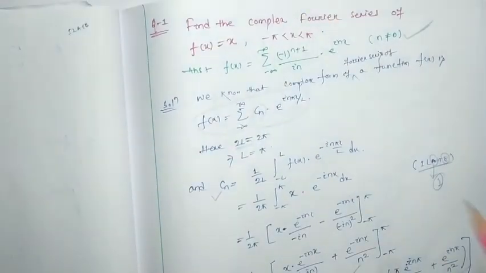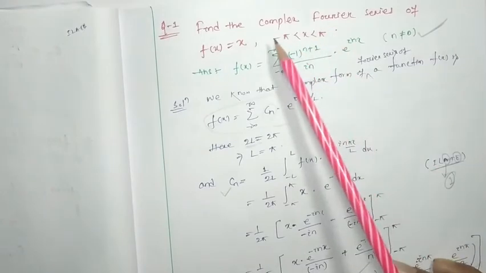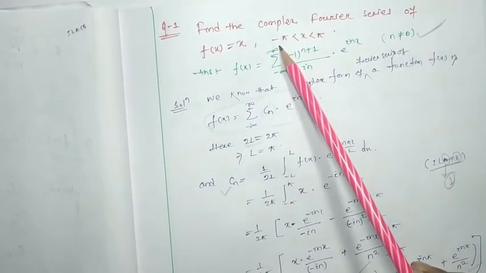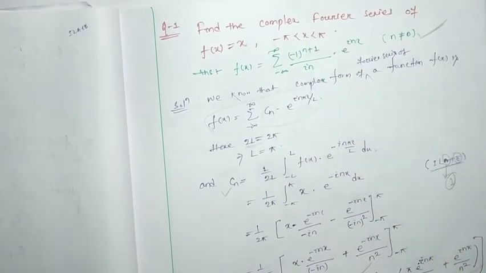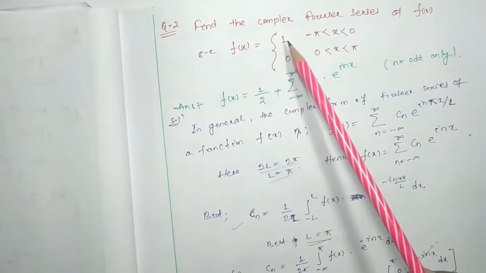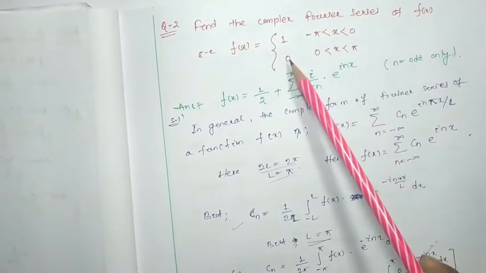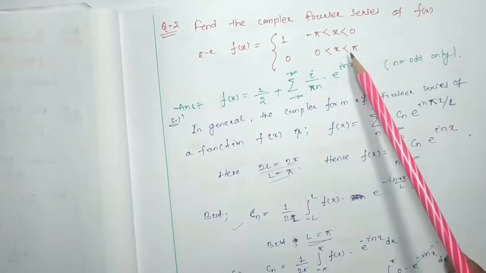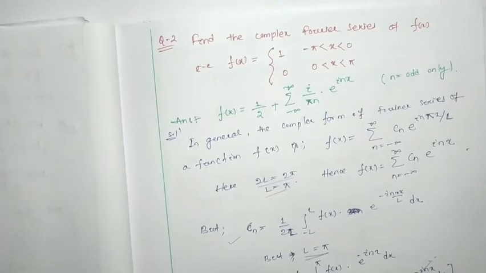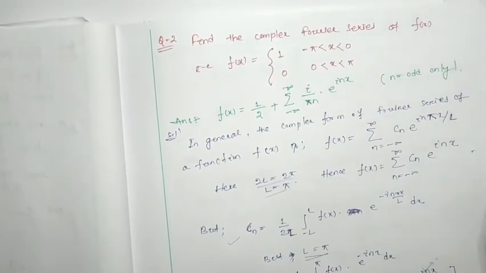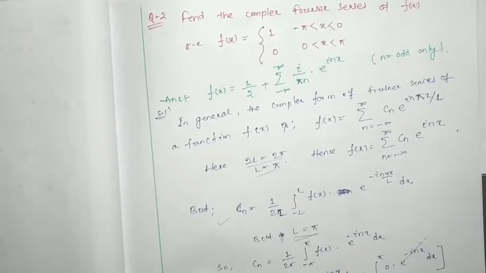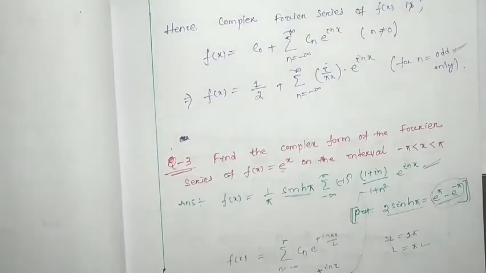One is finding the complex form of f(x) equal to x in the limit minus pi to pi, and another problem we discussed is f(x) equal to 1 between minus pi to 0 and 0 between 0 to pi. So these two problems we discussed in detail in the last lecture, and also in that lecture I gave two questions that you have to do by yourself.